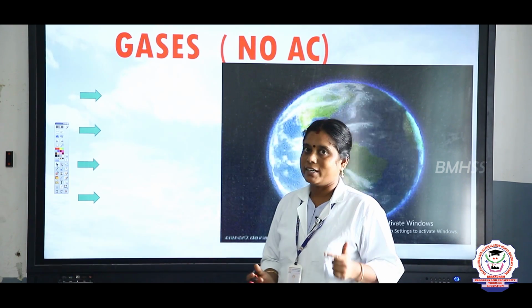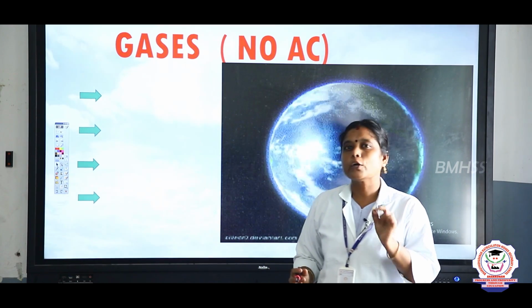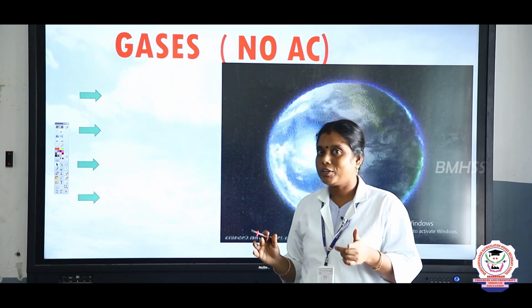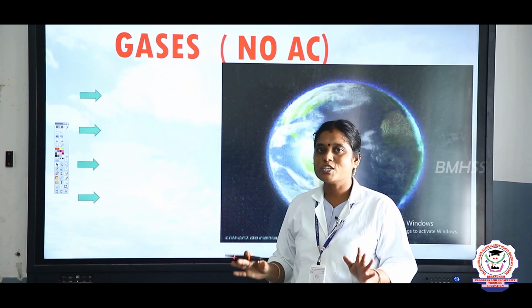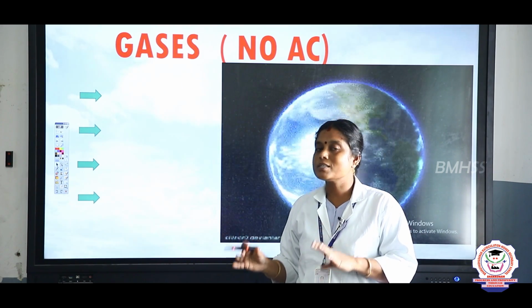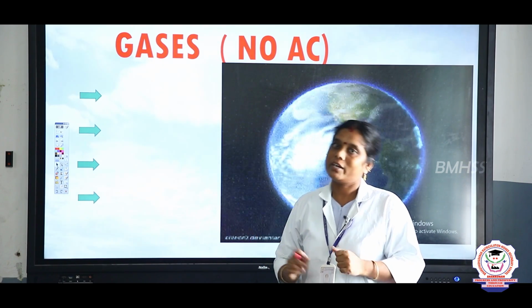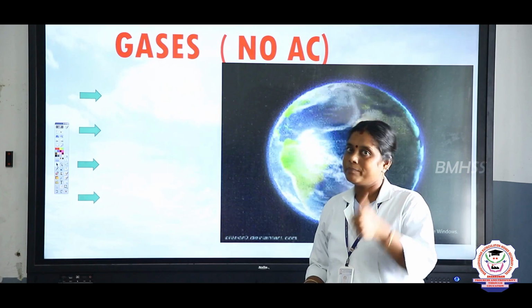Yes. For that, I have given a super clue. What is that clue? Look at here. No AC. Are you thinking of an AC? No, children, this is a clue word for remembering the gases which surround our earth. Shall I explain? Good.